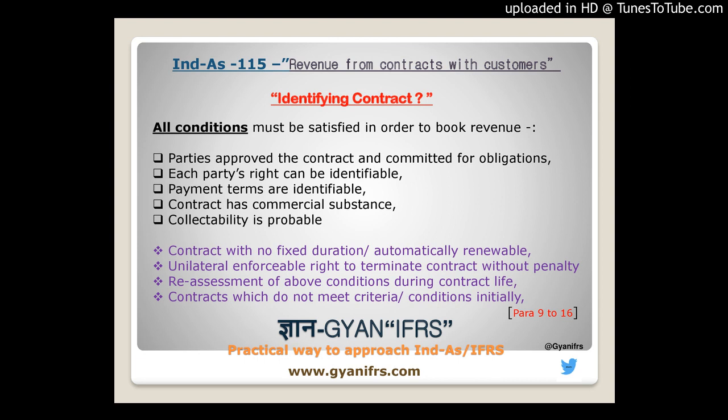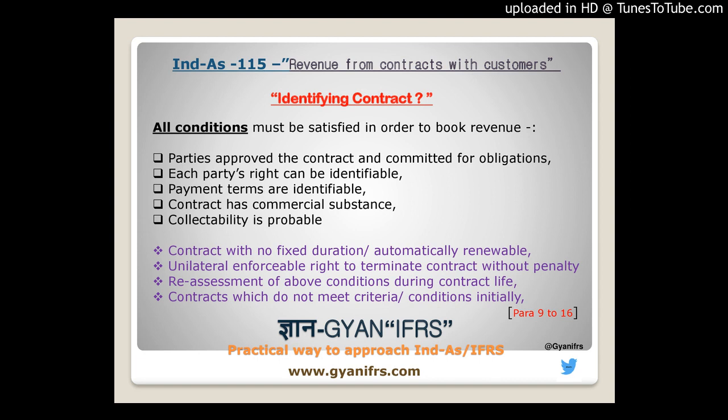The next one is that each party's rights can be identified. Why is this clause there? Because, for example, if either party, after entering into the contract, wants to terminate or back out of their duties or obligations, the other party should have a right.